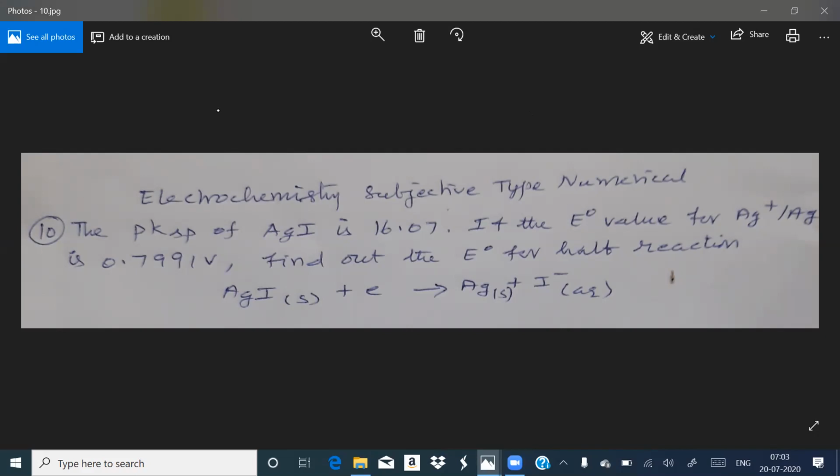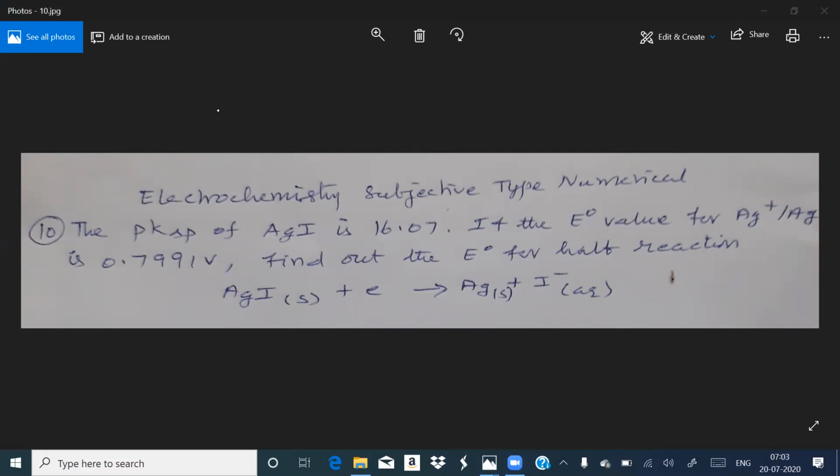This is a metal insoluble salt anion electrode. That one is a metal ion electrode, and this is a metal insoluble salt anion electrode.